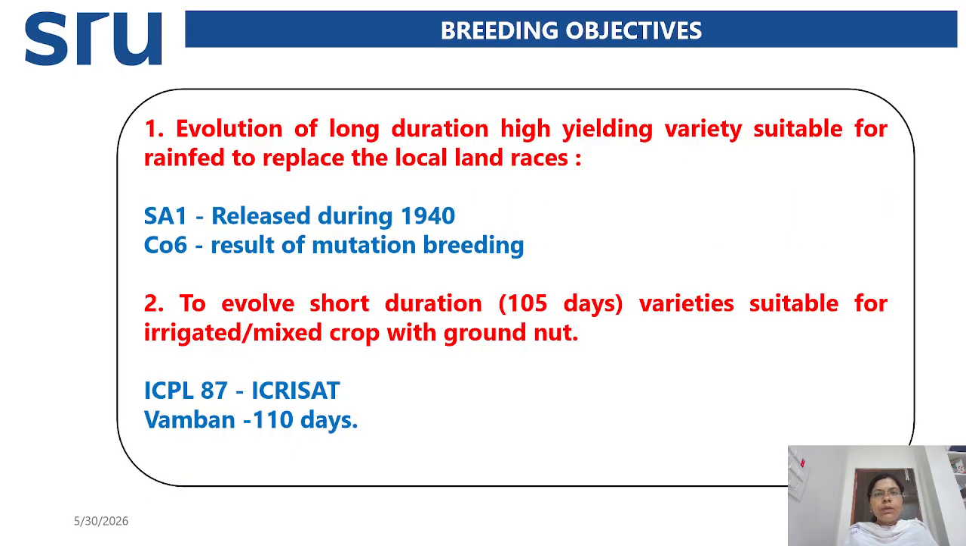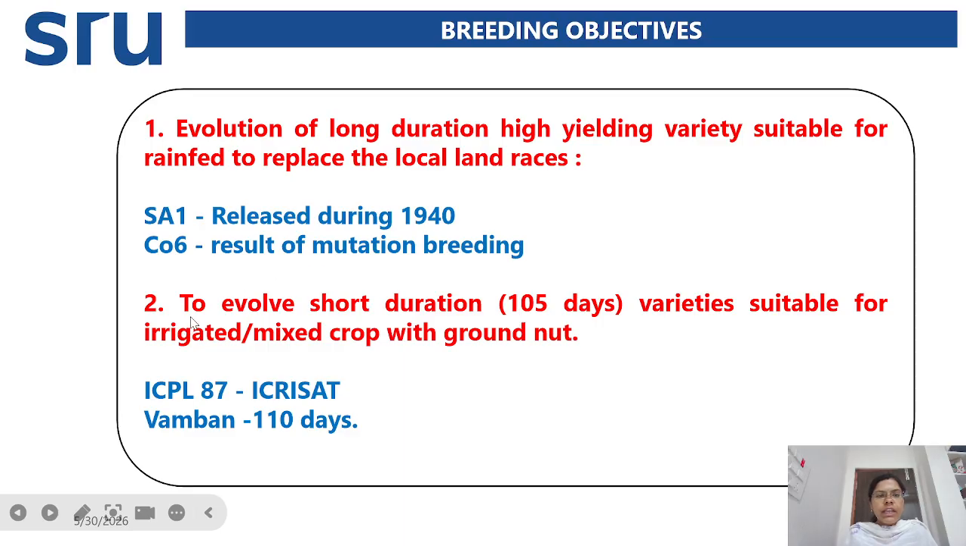And next, coming to the breeding objectives, the first breeding objective is evolution of long duration, high yielding varieties which are suitable for rainfed conditions to replace the local land races. Generally, pulses are mostly cultivated in rainfed areas. For that, SA1, which was released in 1940, and CO6, which is a result of mutation breeding.